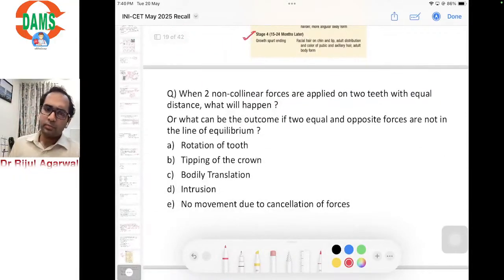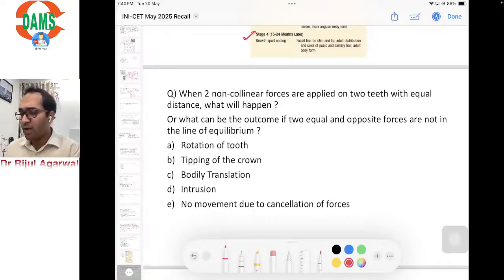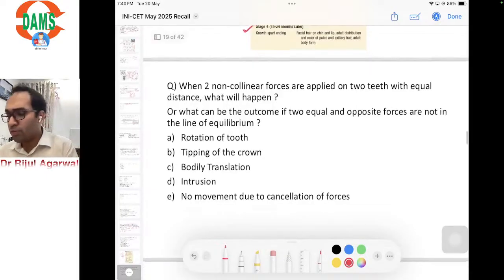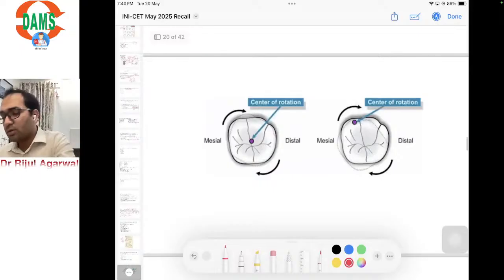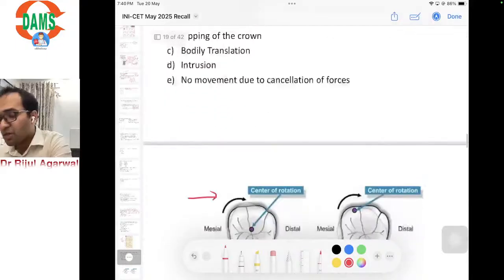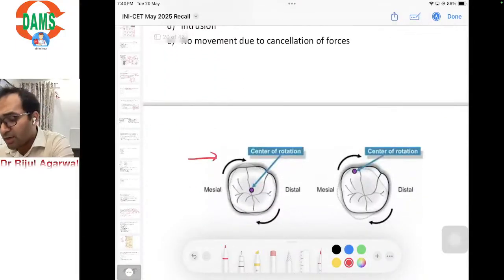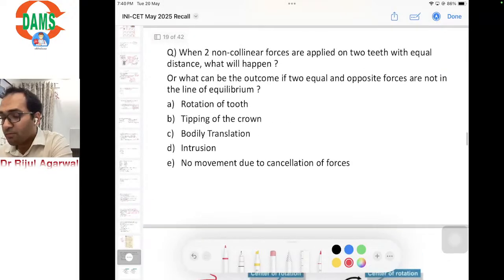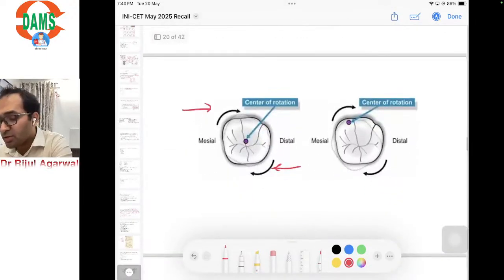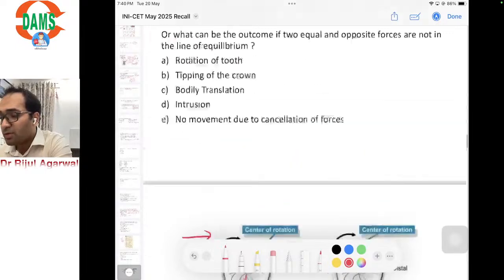Next, another question from biomechanics. When two non-collinear forces are applied on a tooth at equal distance, what will happen? Or what will be the outcome if two equal and opposite forces are not in the line of equilibrium? So two varieties of question. So this is a tooth. Two forces are applied which are non-collinear, meaning not in the same line. One is here, supposedly one is here, at equal distance from the center of resistance.